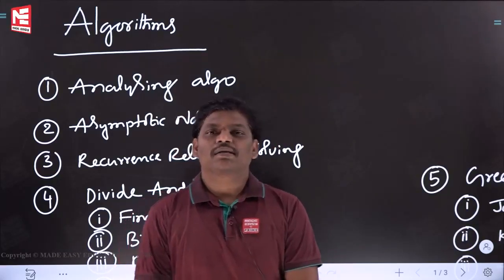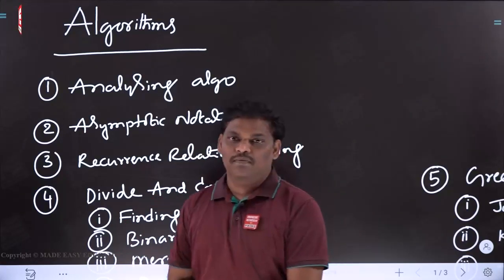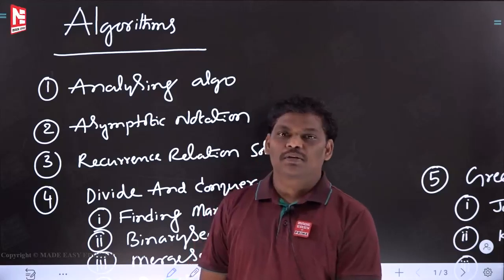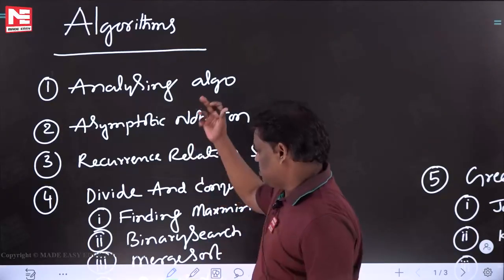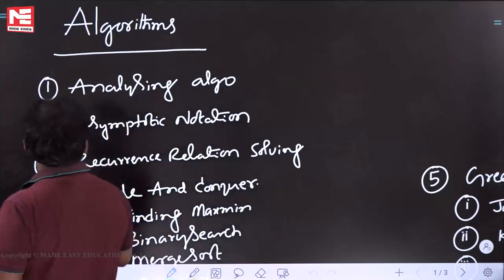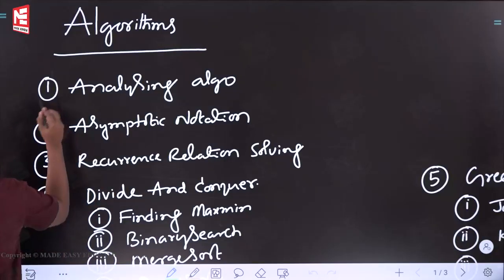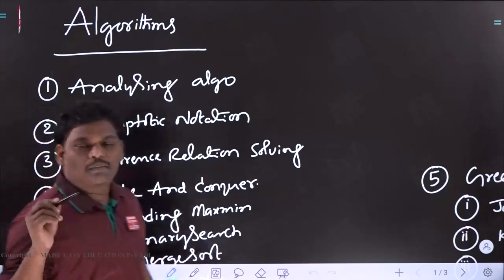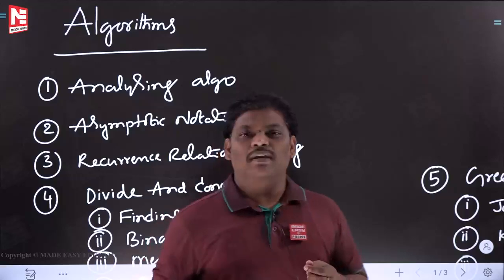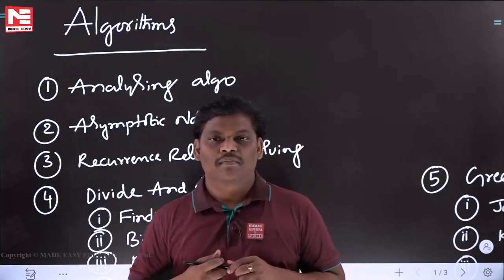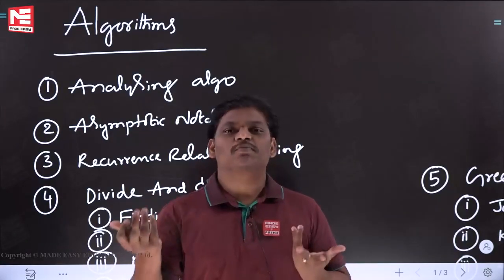Right? So let's see the algorithm syllabus. For the GATE examination, you can see the algorithm syllabus once. See this one. The first topic is going to be analyzing algorithm. The meaning of analyzing algorithm you know very well. What is the meaning of analyzing algorithm? Finding time complexity and space complexity.